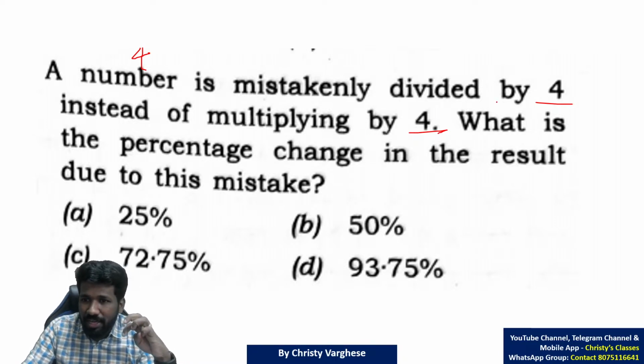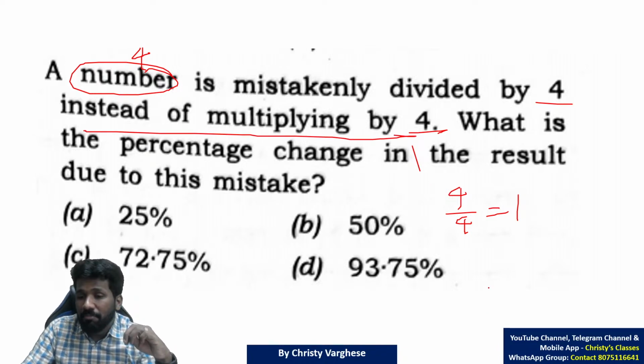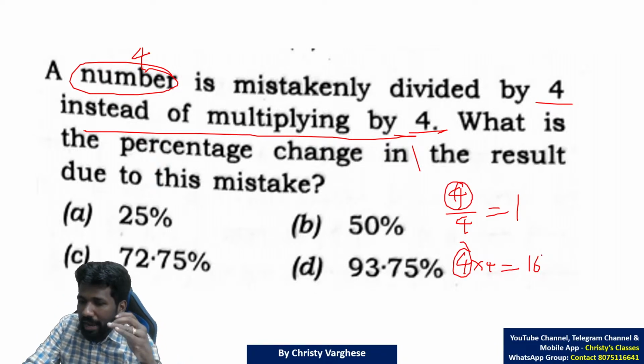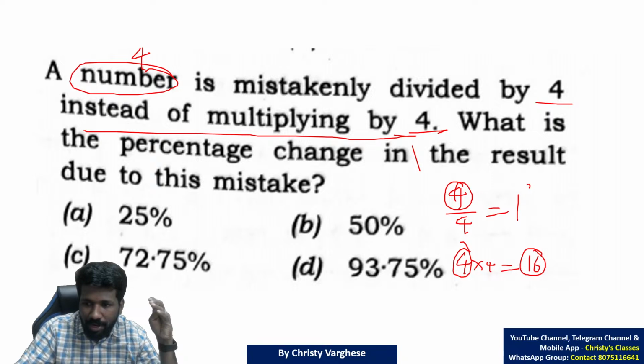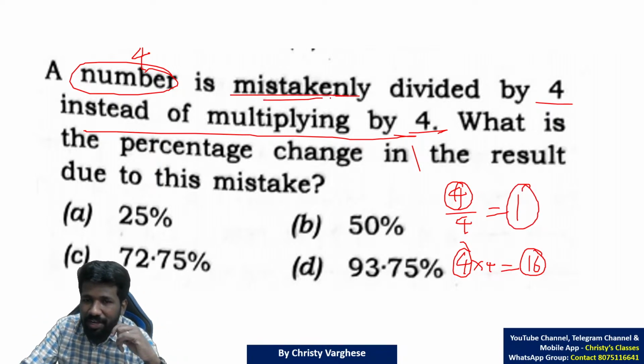A number is mistakenly divided by 4. So if the number is 4, 4 divided by 4, you will get 1, instead of multiplying by 4. But you were actually supposed to multiply the number by 4. That means if the original number is 4, the actual product is 16, but what we are getting now is 1, due to the mistake we did.